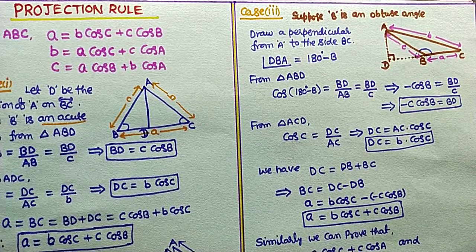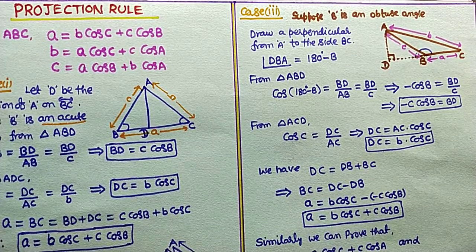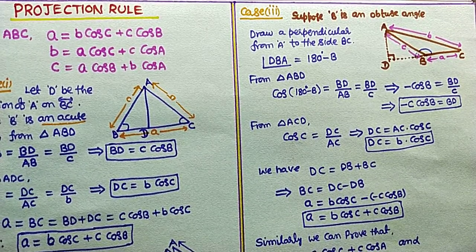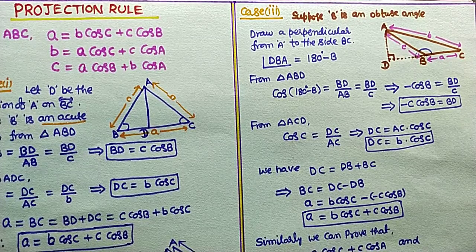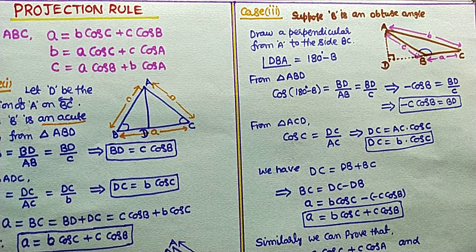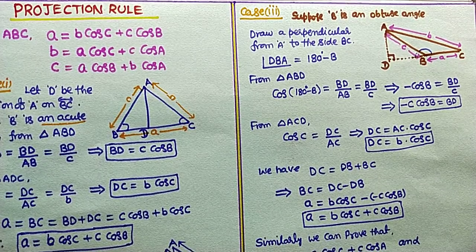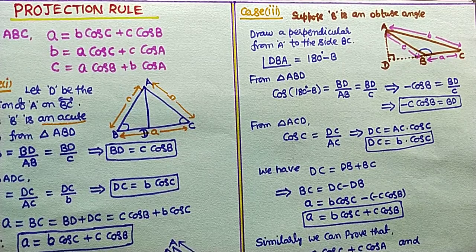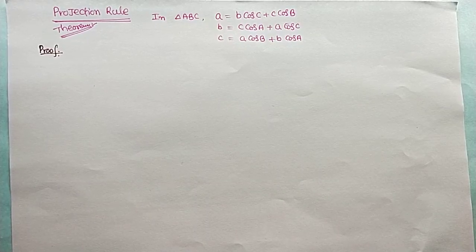Here we proved the projection rule by taking three cases: acute angle, right angle, and obtuse angle. Without taking these cases, we will prove the same projection rule by another method. Let us see that.